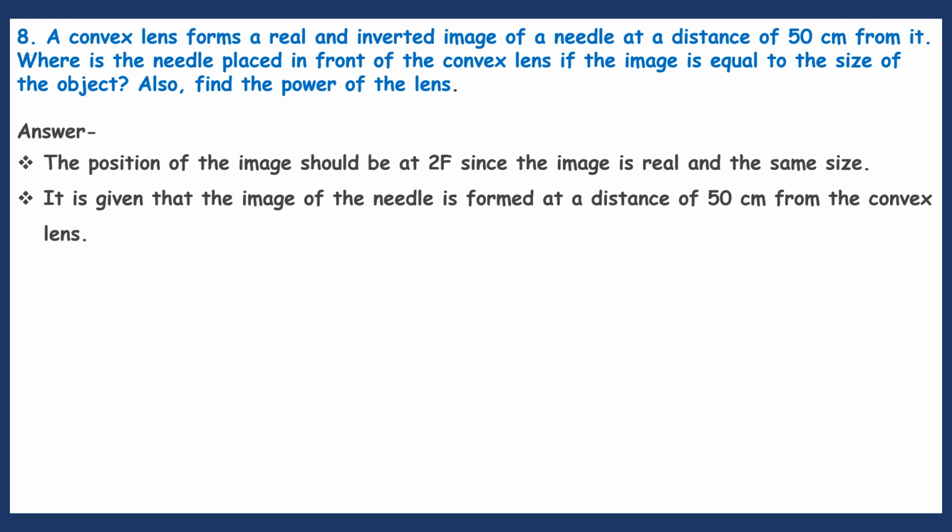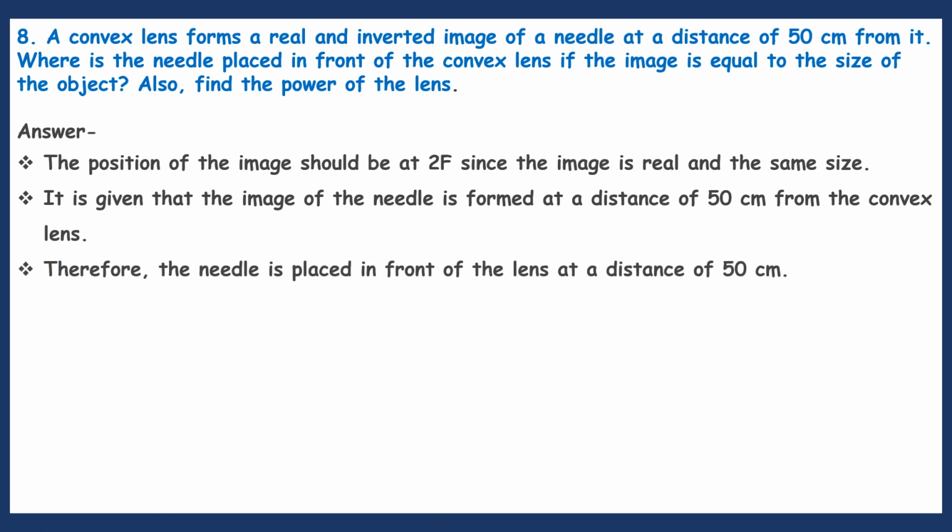It is given that the image of the needle is formed at a distance of 50 centimeters from the convex lens. So the object is at 50 centimeters on the left hand side, and the image is also at 50 centimeters on the right hand side. Therefore the needle is placed in front of the lens at a distance of 50 centimeters.